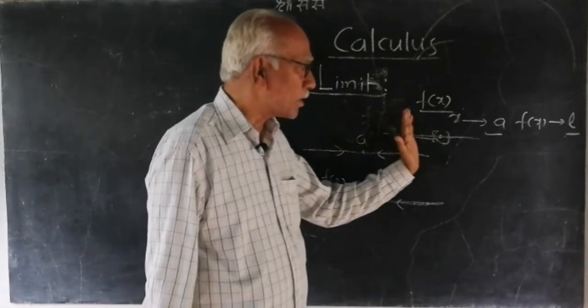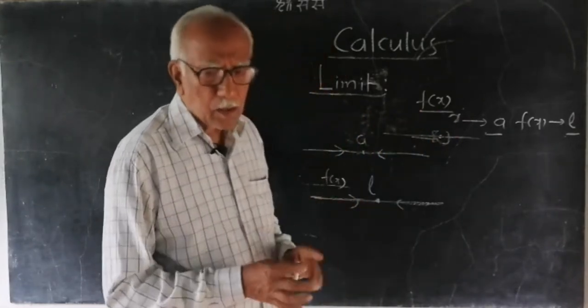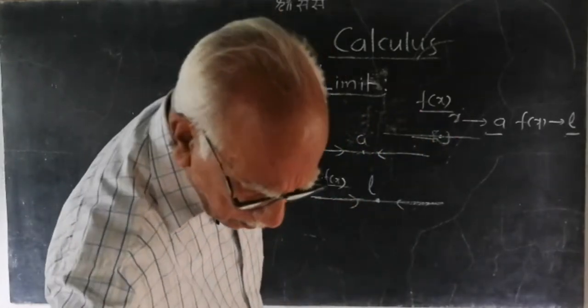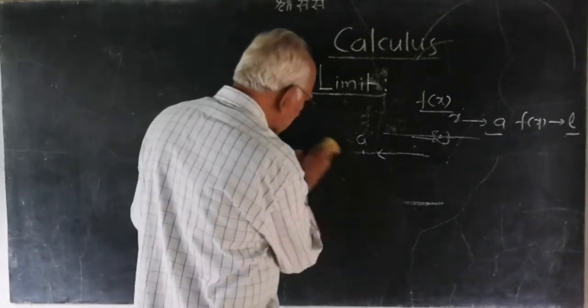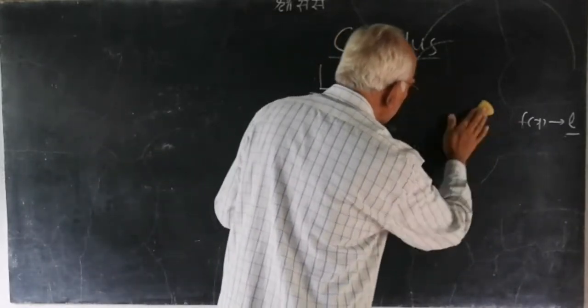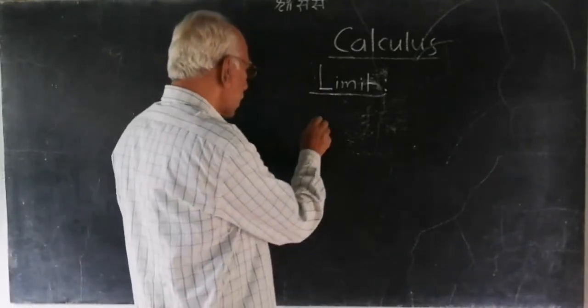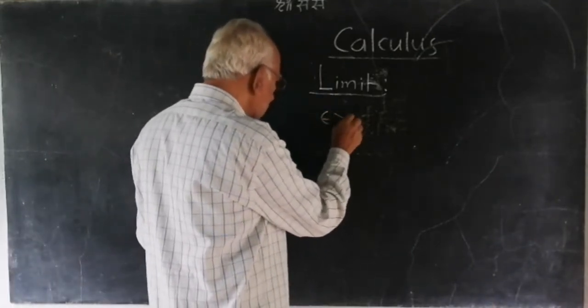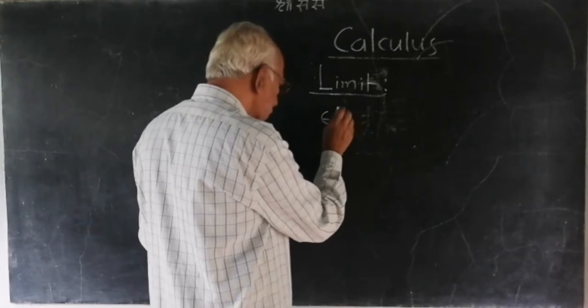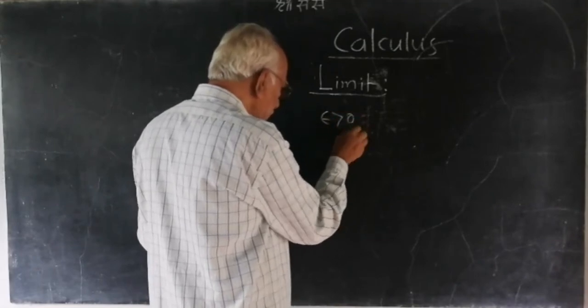So x tends to a means very close to a. By this definition, if we write it in short: consider epsilon, which is very small but greater than 0.